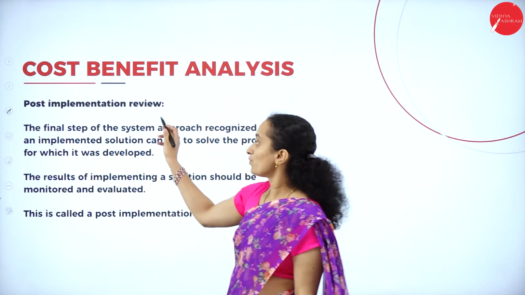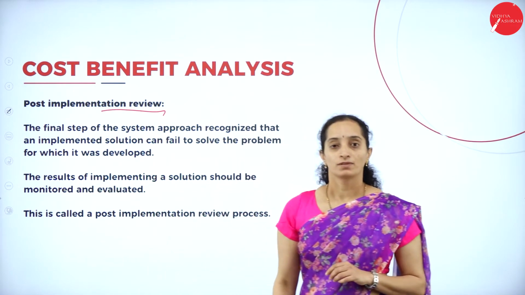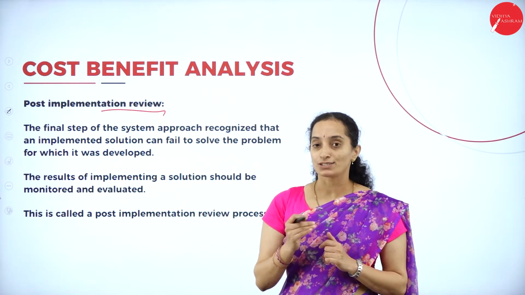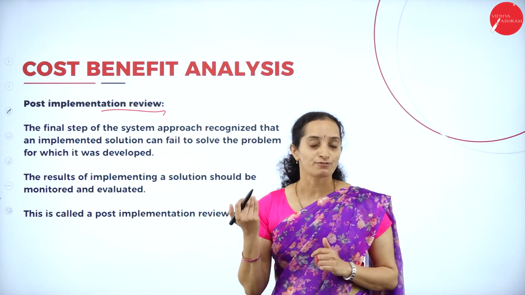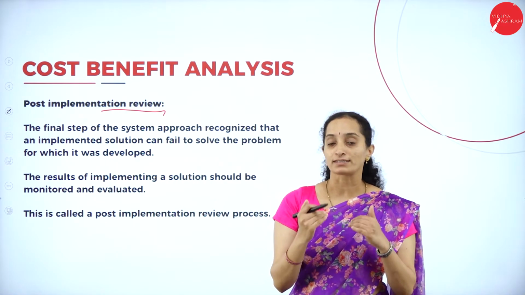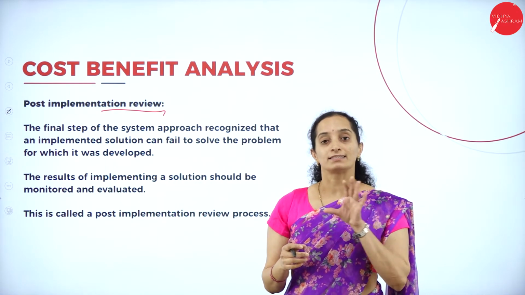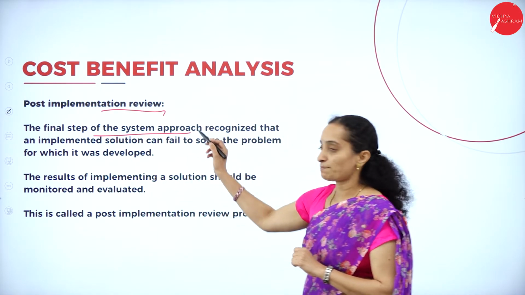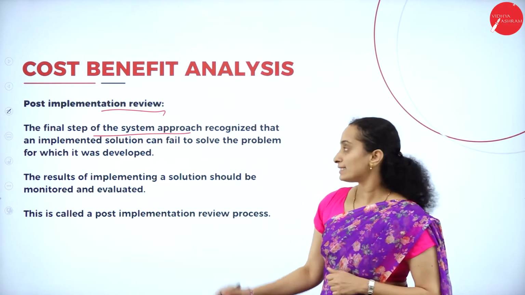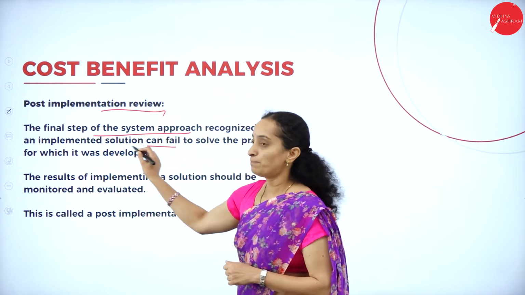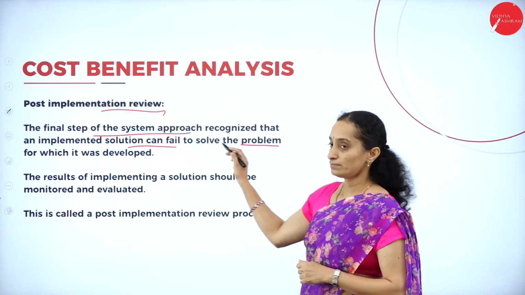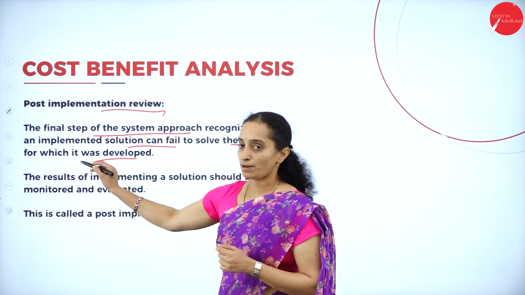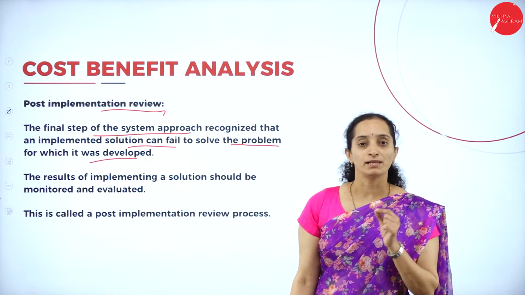Next thing is to know about the review. You have selected a solution, you have implemented it. Next you have to view the effect of the implementation, how it has affected our organization, whether it is advantageous or disadvantageous. The final step of the system approach or analysis is whether the implemented solution has failed or passed in solving a problem for which it has been approved.